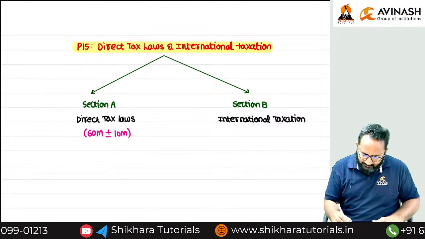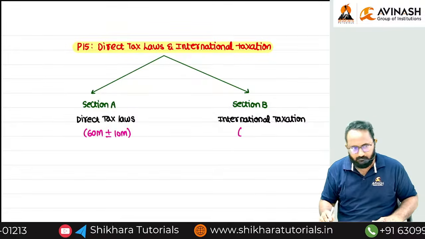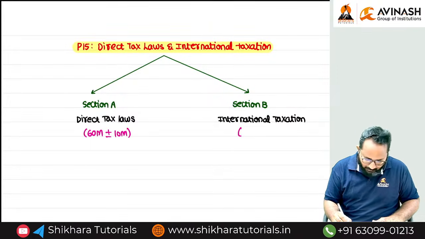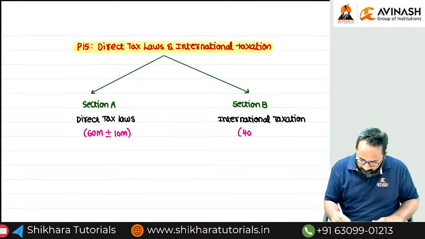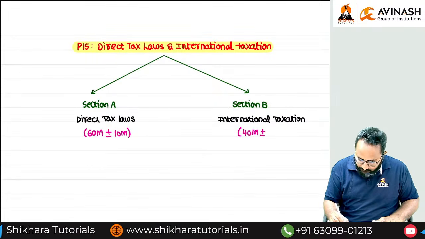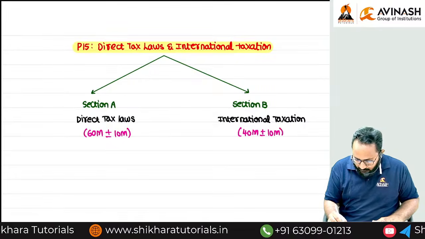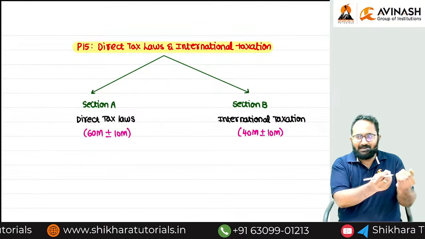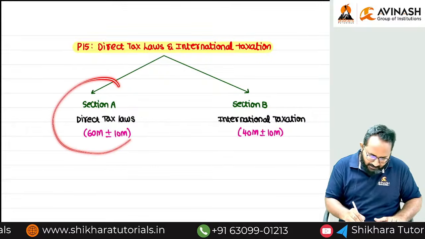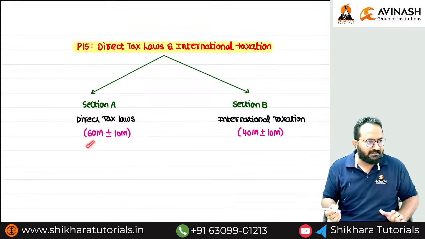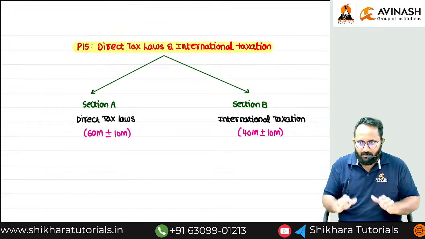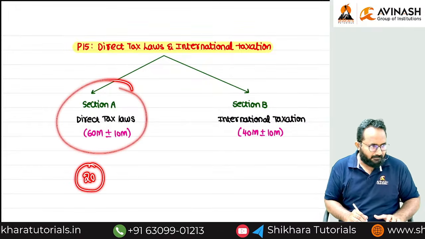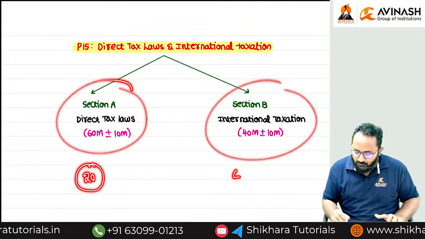Next, international taxation. Easily you can calculate the balance: 40 marks, plus or minus 10 marks. Then we can concentrate on the same thing: whatever we learn in intermediate level, we can learn everything in a detailed way. Anyhow, we can get 70 marks. Here around 20 chapters are there, and here we have only 4 chapters. Then decide.